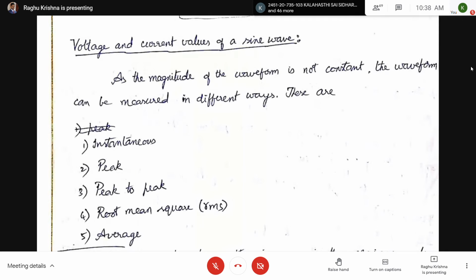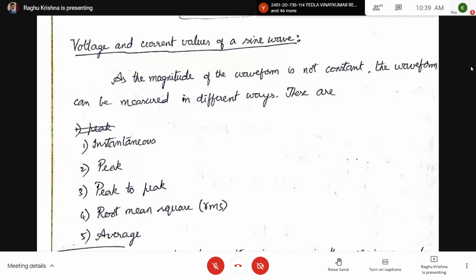Peak value is Vm for the voltage waveform, Im for the current waveform. So Vm means V maximum, that is the peak value. Peak value or maximum value, both are the same. Next, peak to peak value. Peak to peak value will be 2 Vm for voltage and 2 Im for current. So peak to peak value is double the peak value.